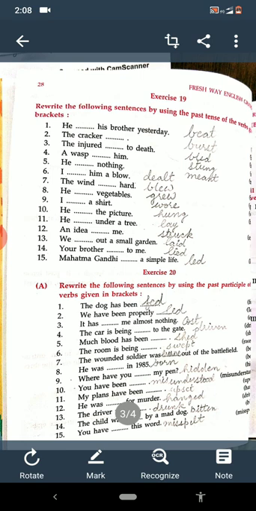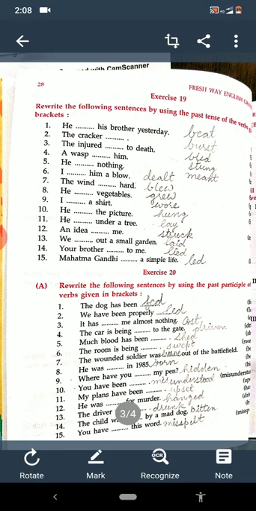And today we are going to do exercise number 20. See what is there in exercise 20. Rewrite the following sentences by using the past participle of the verb given in the bracket. Past participle means third form of the verb.